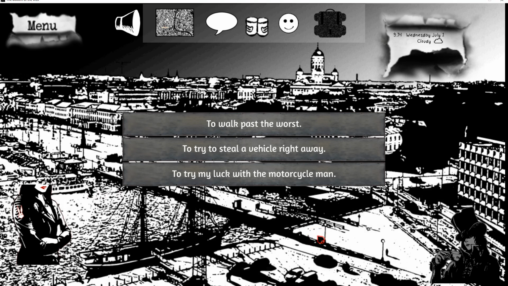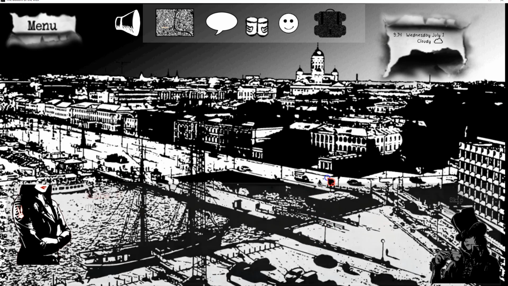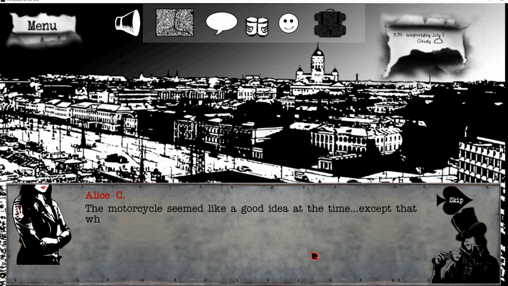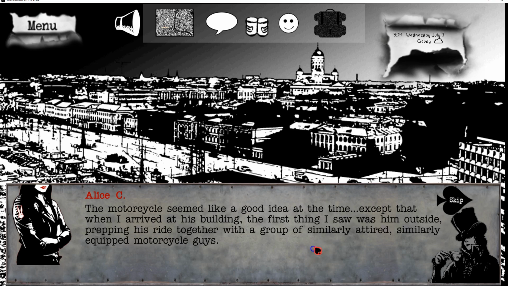Okay, walk past the worst, try to steal a vehicle right away, or try my luck with the motorcycle man. Try the luck. The motorcycle seemed like a good idea at the time, except when...